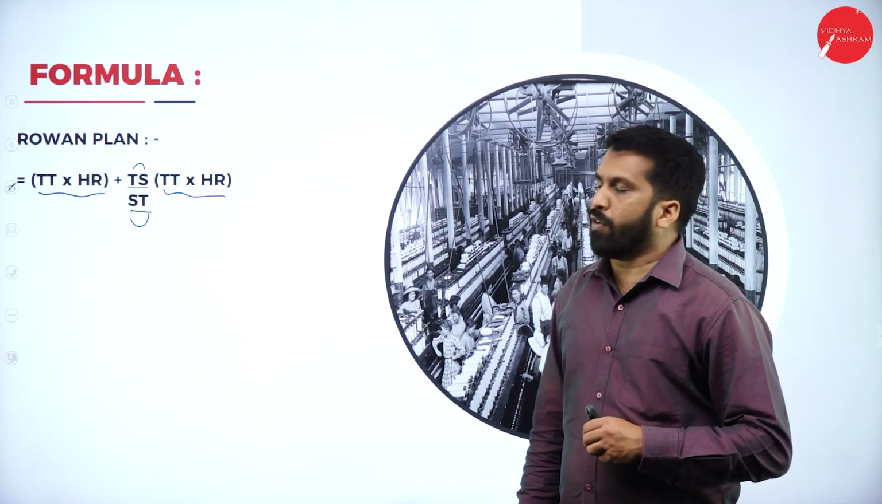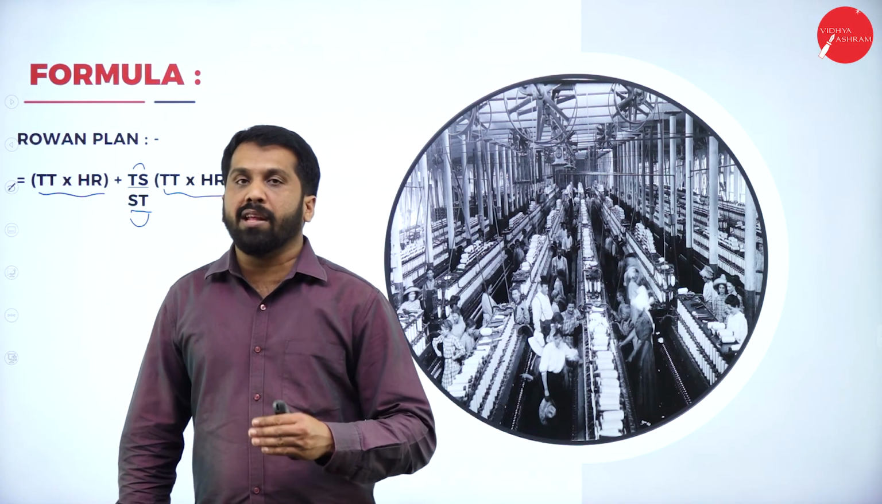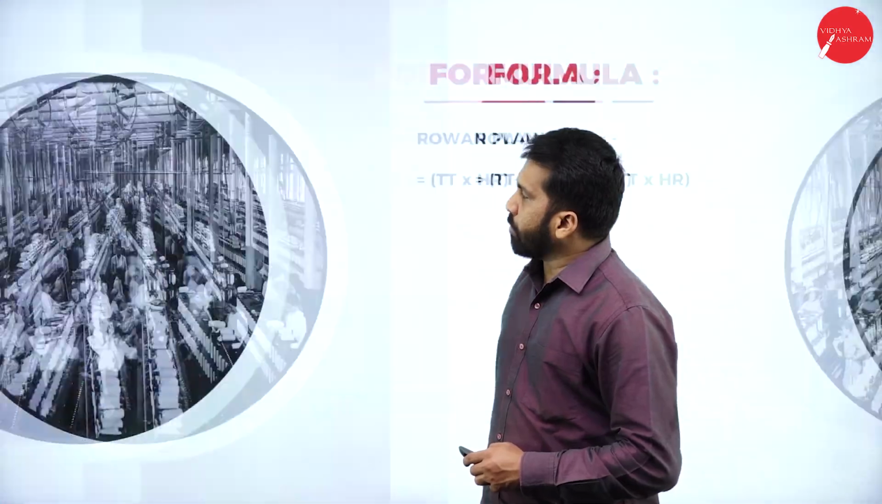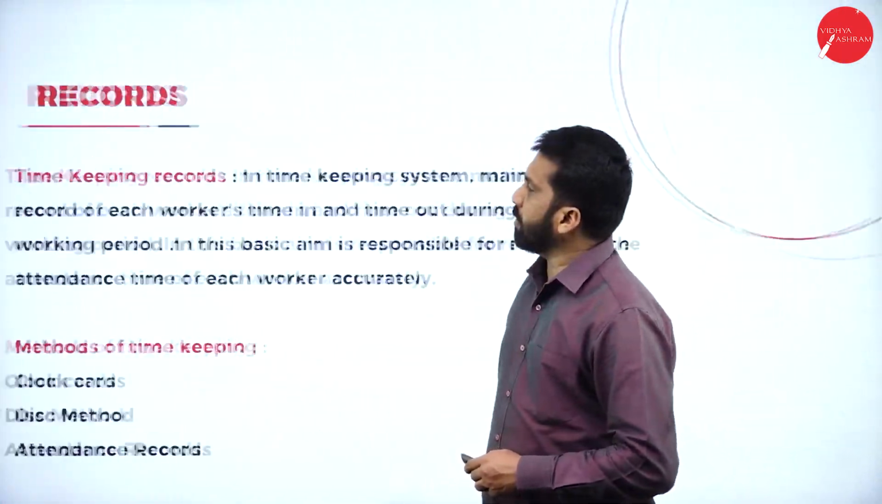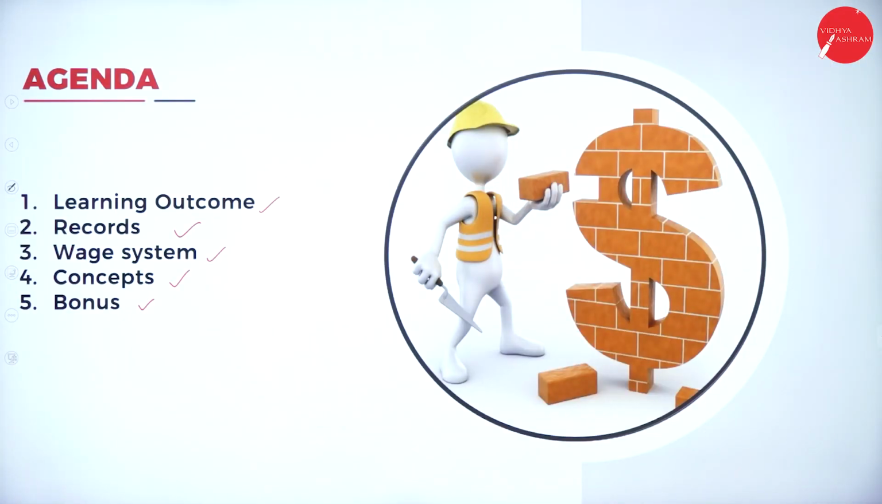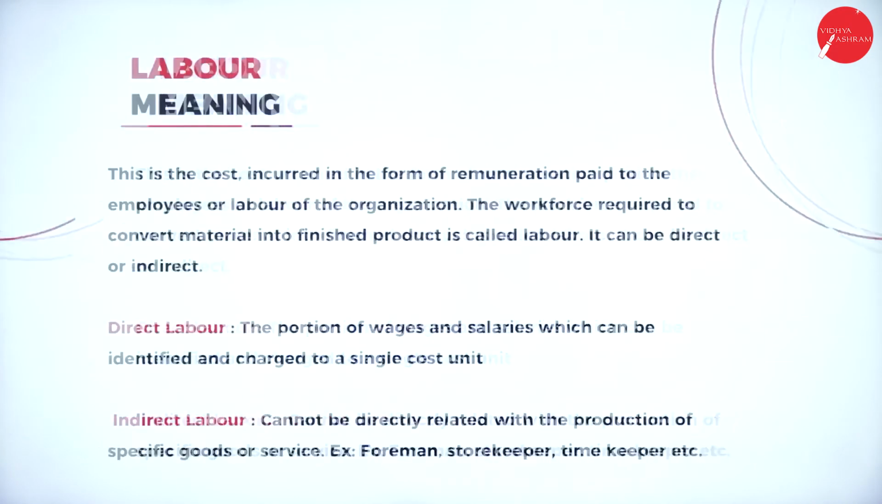Remember these two formulas. Whatever we work out for the next 3 or 4 sessions is all about the Halsey plan as well as the Rowan plan. Go back to all your slides. If you want, you can take a screenshot so that we'll move to the next session. So these are your agenda and your learning outcome.